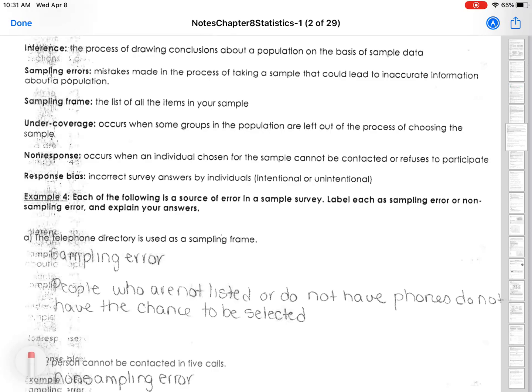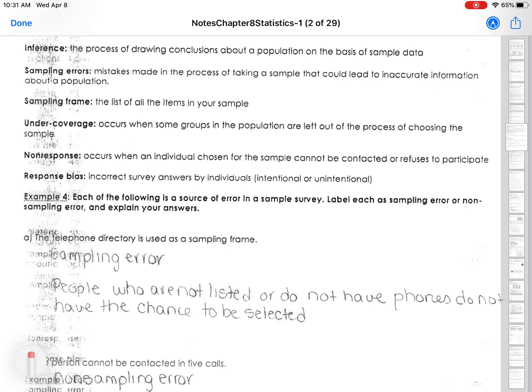Sampling errors are mistakes that are made in the process of taking the sample that could lead to getting inaccurate information about the population. A sampling frame is the list of all the items in your sample. Undercoverage occurs when some group in the population are left out of the process of choosing the sample.